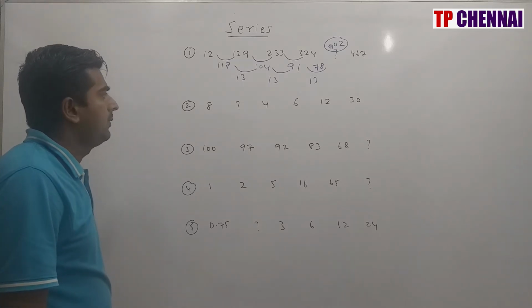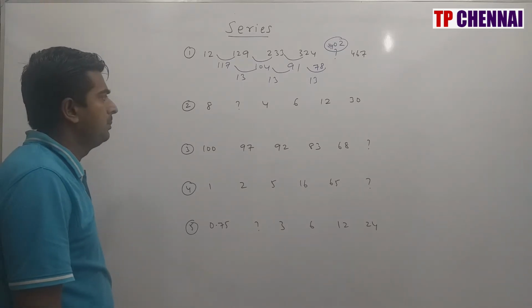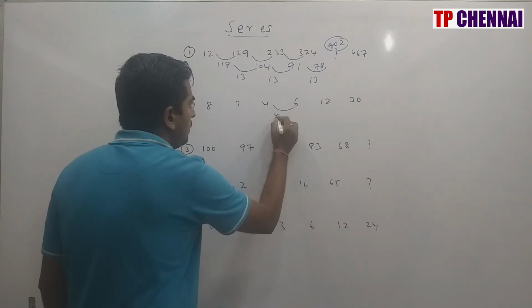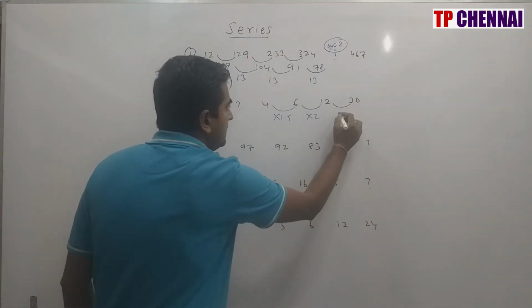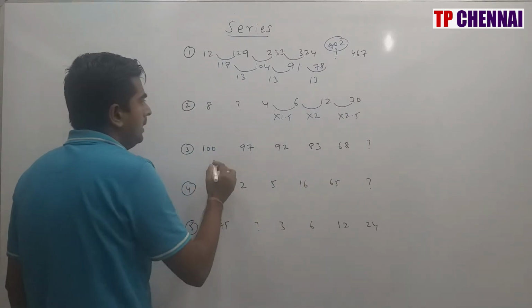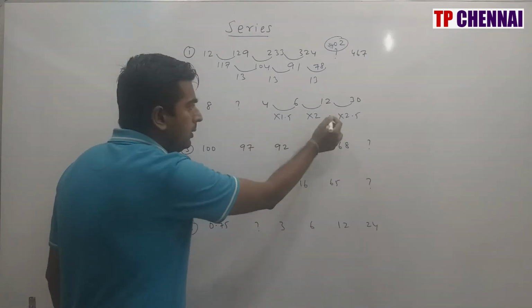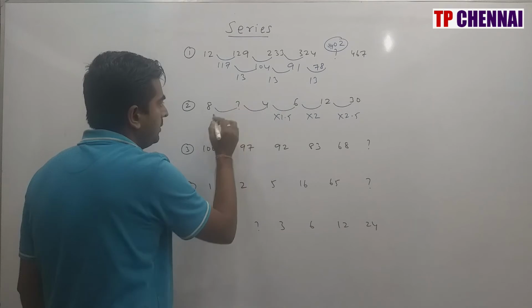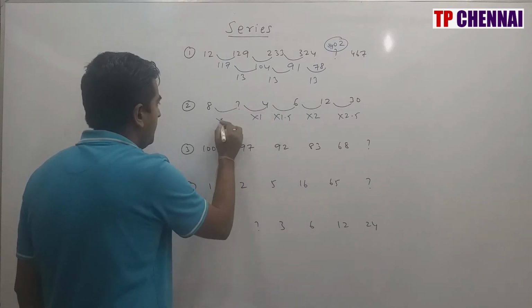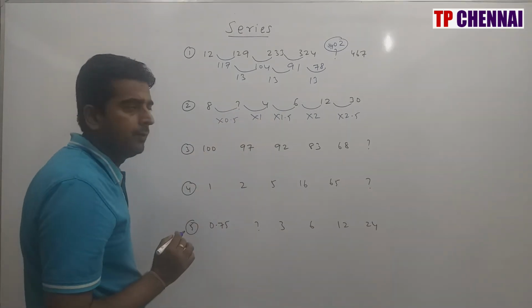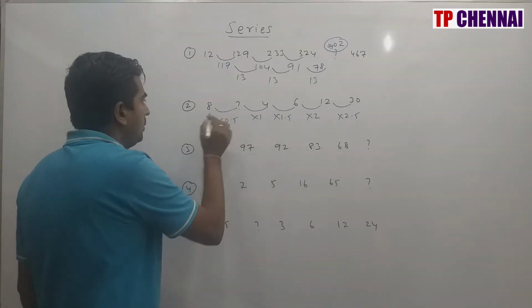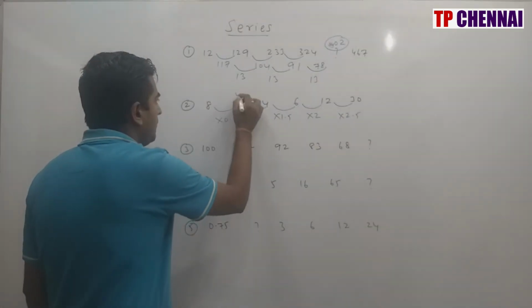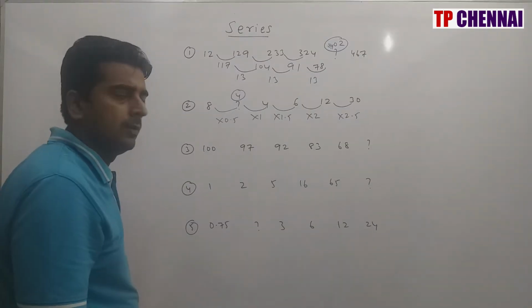8, question mark, 4, 6, 12, 13. So very simple one. Here when you see, this is into 1.5. Here this is into 2. And here this is into 2.5. So into 1.5, into 2, into 2.5. So here and here, it will be into 1 and here it will be into 0.5. Then only the pattern will follow, because into 0.5, 1, 1.5, 2, 2.5. So 8 into 0.5 is nothing but how much? 4. My answer is nothing but 4.